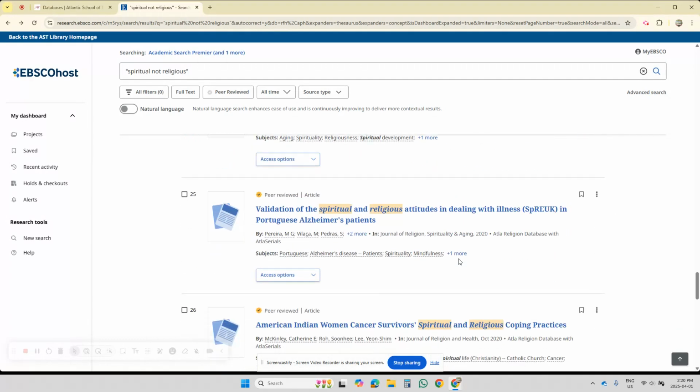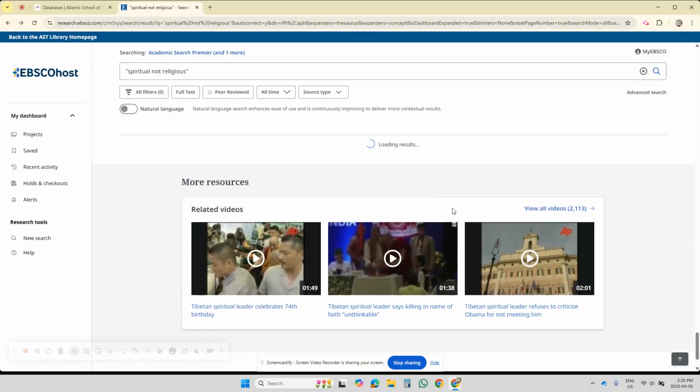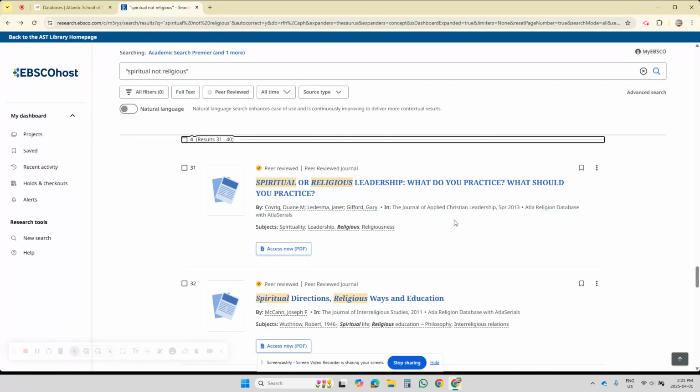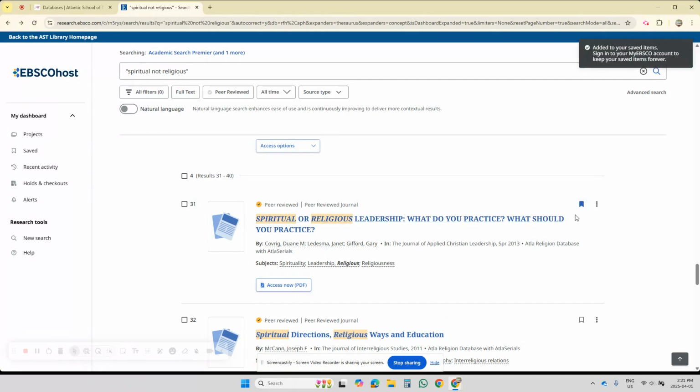Let's scroll a bit further. Something caught my eye earlier. Show more results. This one here. Spiritual or religious leadership. What do you practice? Now, it doesn't have the word non-religious in it, but what I like about this article is, it's about leadership, but it's also about what do you practice. Is it a spiritual form of something, in this case leadership, or is it a religious form? And I'm intrigued by this. And like I say, be liberal in what you keep. You do not need to find the literal words in an article for the article to be of value.